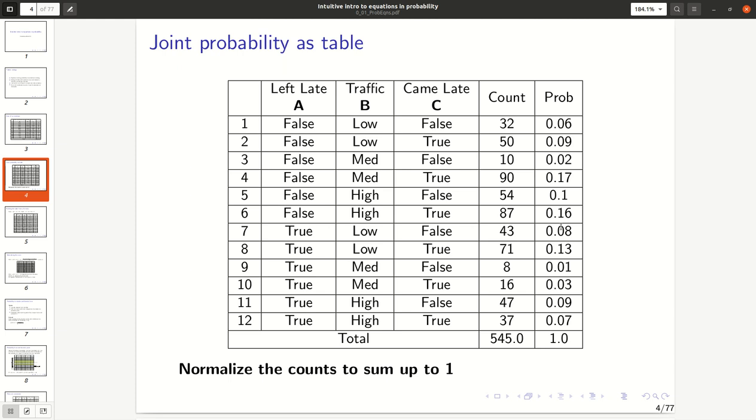Since the probability in this case is a joint value of multiple variables, that are A, B and C, this table or this probability distribution can be called a joint probability distribution. So to summarize, columns represent joint variables. Each row maps a particular configuration of variables to a probability value. Probability values must be greater than or equal to 0, and when we add them up, we should obtain the value 1.